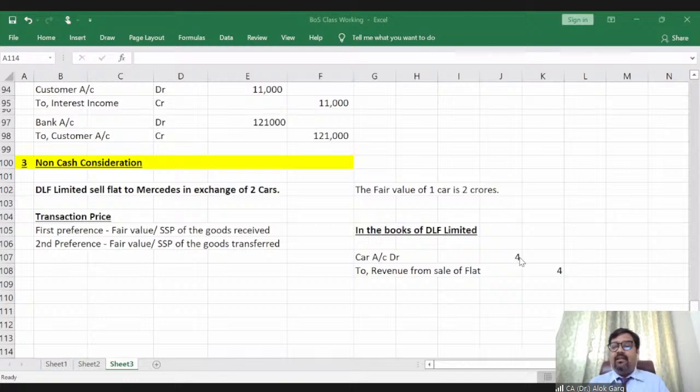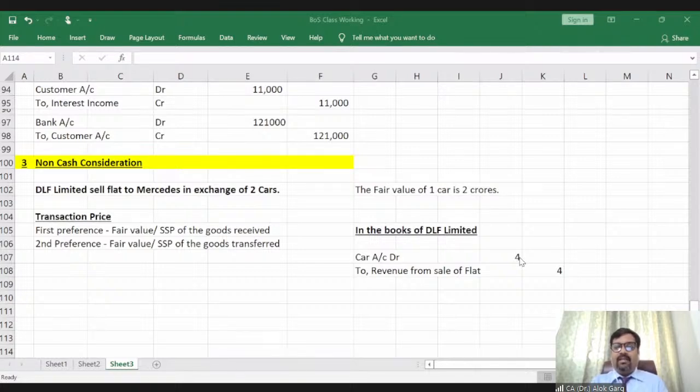Namita is saying, sir, if we exchange rice with pulses, then commercial substance exists, as it is not a similar line of business. So why did you say no commercial substance, Namita? I have told that, for example, there are two grocery shops, and they are exchanging rice and pulses with each other. Both are selling rice and pulses, right? So both are in the same line of business. But for example, if one is a rice dealer and the other is a pulses dealer, of course, they are not dealing in the same commodity. In that case, commercial substance could exist, and there could be revenue. Okay, understood? Is it clear to everyone?